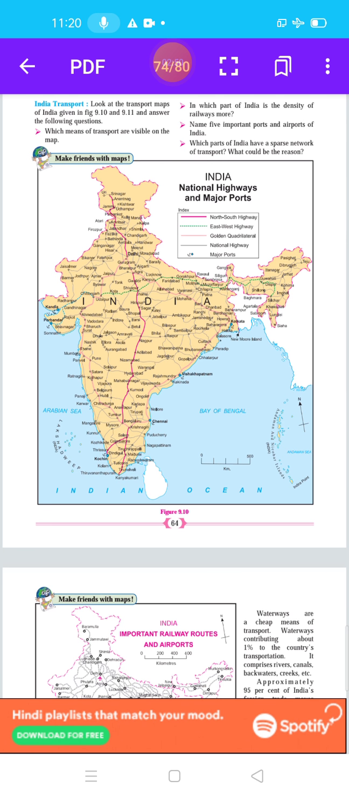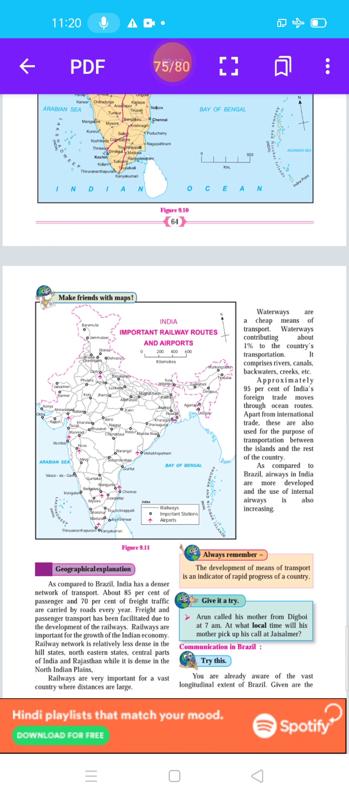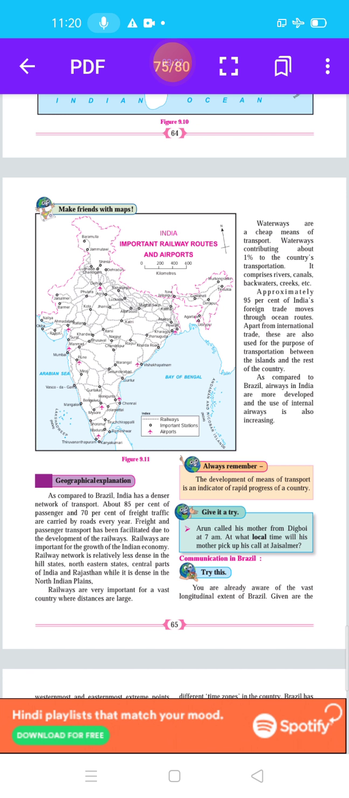The north and the northeast parts of India have a sparse network of transport due to the mountainous and snow covered areas in the north and the dense inaccessible forest areas of the northeast. Also these regions have low population and lack of economic activity. Here student, we completed some questions and answers with the help of figures 9.10 and 9.11. Then the geographical explanation.